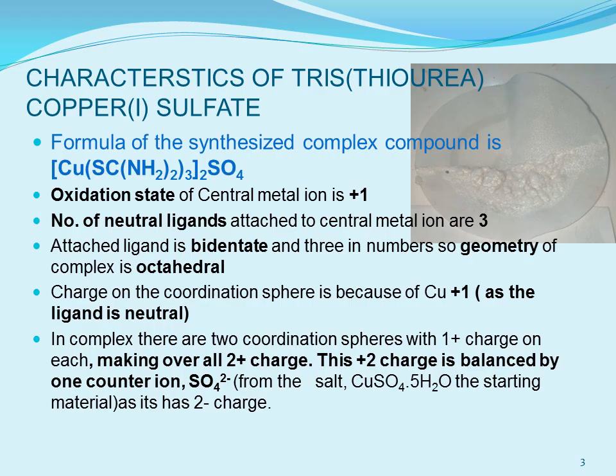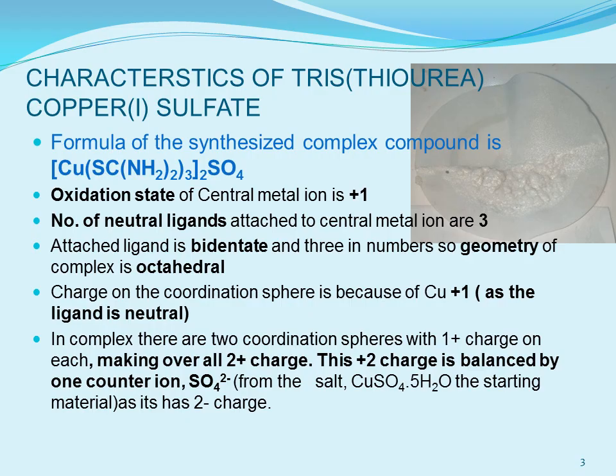If we talk about the central metal ion's oxidation state, I told you that it is +1. And the number of neutral ligands attached is 3. The attached ligand is bidentate and 3 in number. So the geometry of the complex would be octahedral. इसकी जो arrangement होगी, that would be octahedral. Charge on the coordination sphere is because of the +1, because हमारे पास जो ligand है that is neutral.